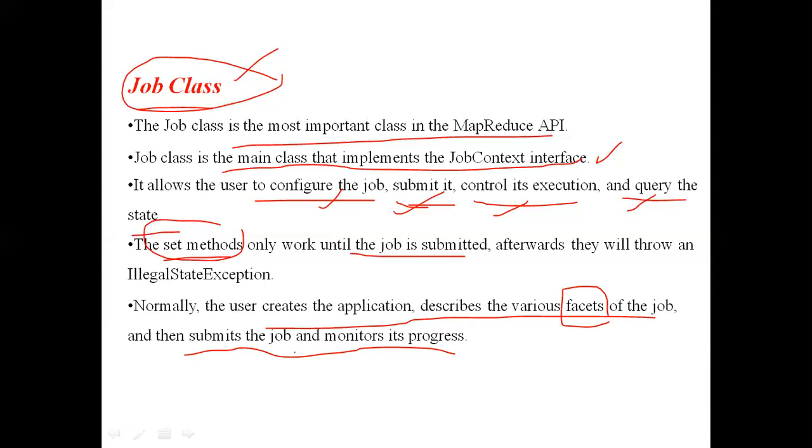After submitting the job, the user has no role at all. Simply he will wait for the result of that analysis. The remaining work will be done by the MapReduce program. Inside the MapReduce program, the job class and the job context interface will configure the job, and they will pass the job to the mapper class, and then from the mapper class it will go to the reducer class. Finally the reducer class will provide the output, which we will see in the next slides.